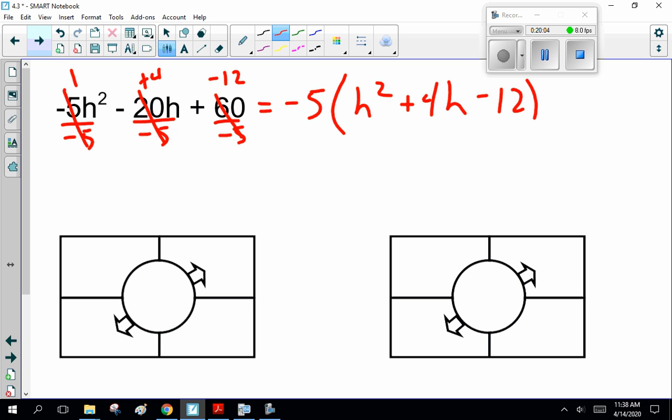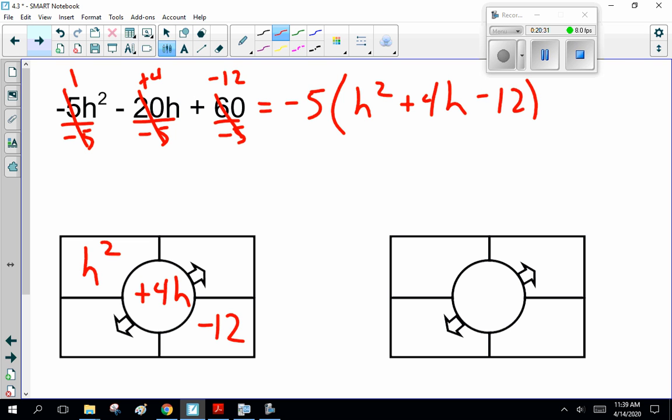Grab your calculator and check. 60 divided by minus 5. Now, I do it as 5 times what is 60. That's why we do the multiplication tables. 5 times 12 is plus 60. Minus 5 times minus 12 is plus 60. So we're factoring h squared plus 4h minus 12.